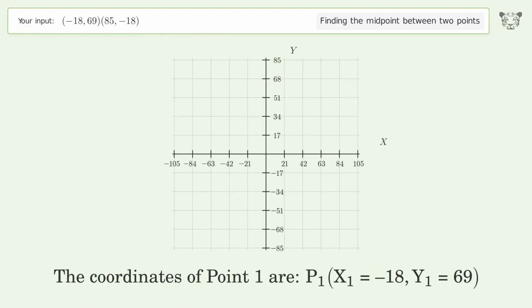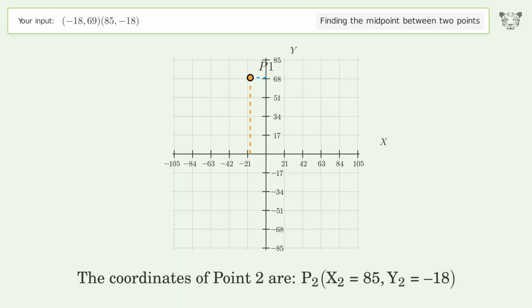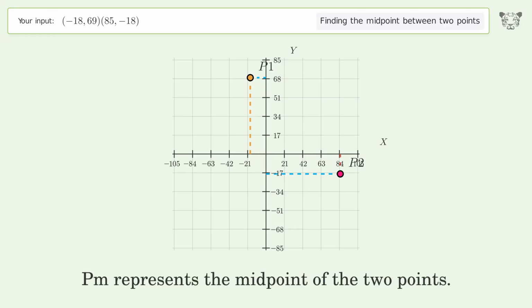The coordinates of point 1 are x1 equals -18, y1 equals 69. The coordinates of point 2 are x2 equals 85, y2 equals -18. PM represents the midpoint of the 2 points.